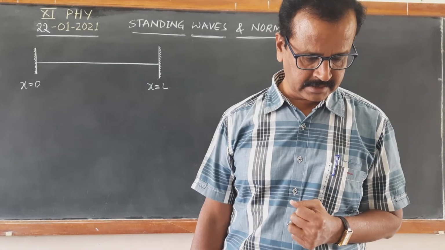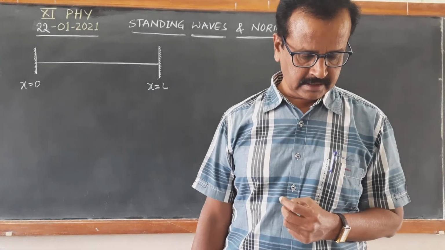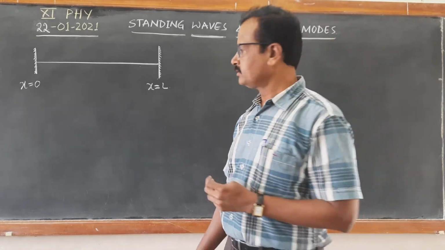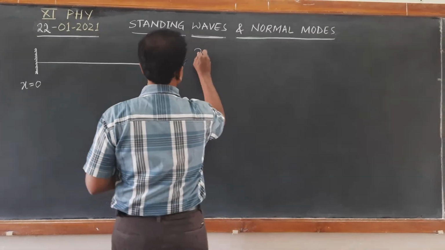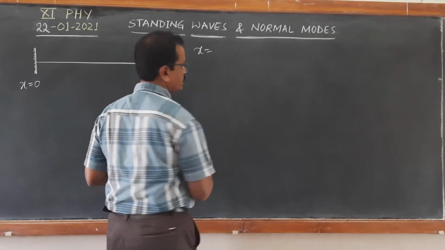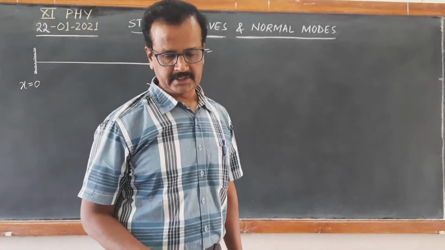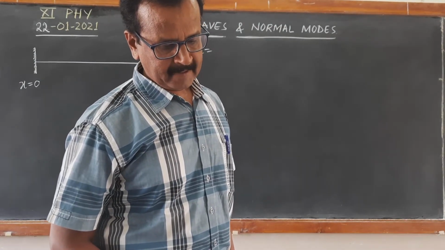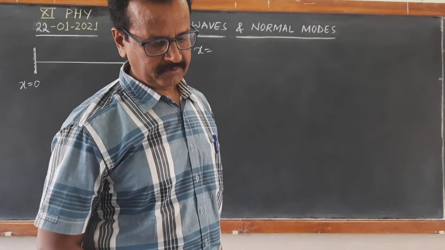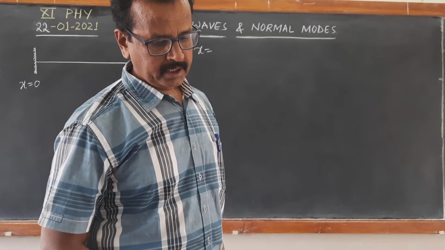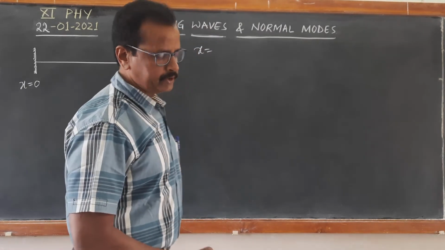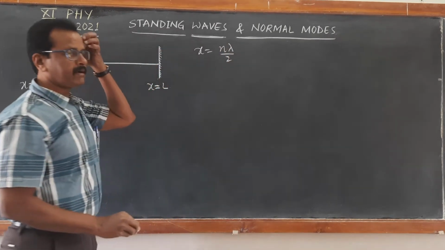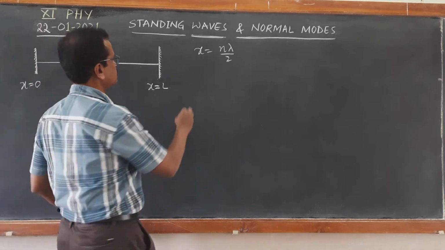Now let us consider the equation which is useful for finding the nodes. We got this equation in the previous discussion. The condition for forming nodes is x equal to n lambda by 2. Consider this equation.